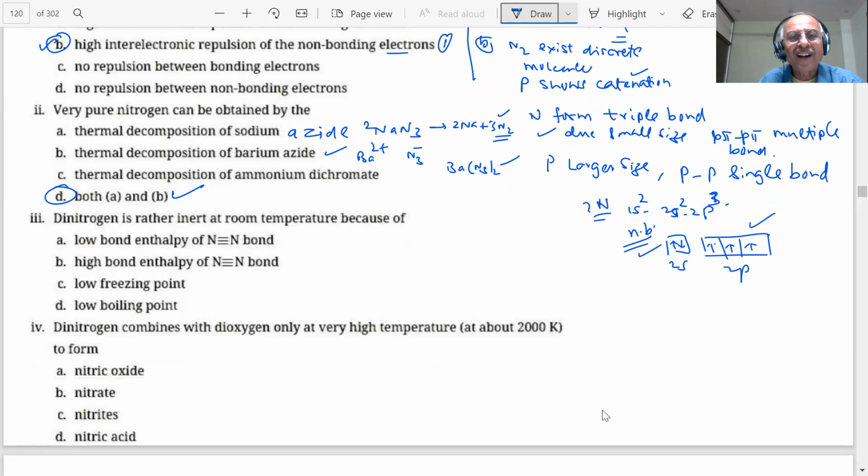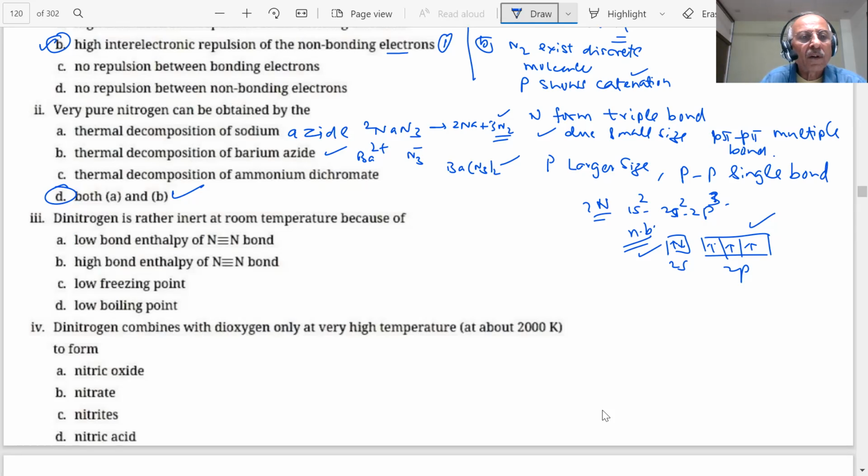Next question is on the screen, student. Dinitrogen is rather inert at room temperature because of low bond enthalpy of nitrogen, high bond enthalpy of nitrogen, low freezing point, or low boiling point. What is the correct answer, students? Sir, B part, high bond enthalpy.